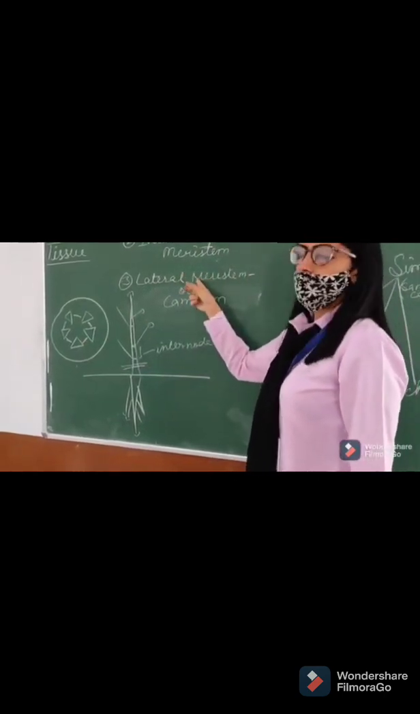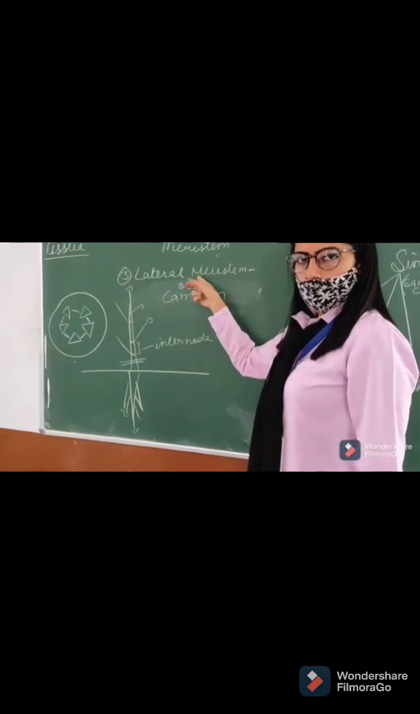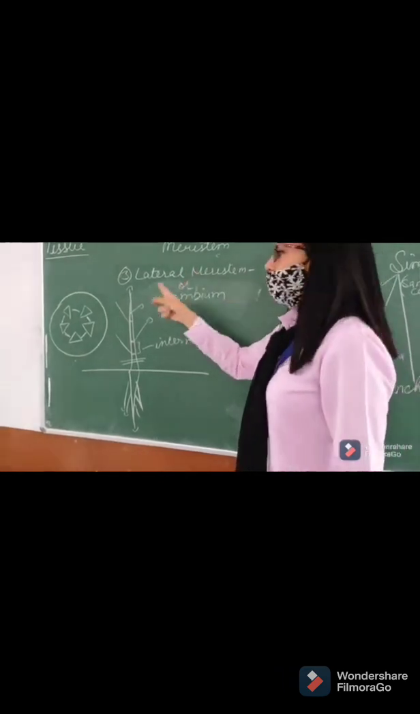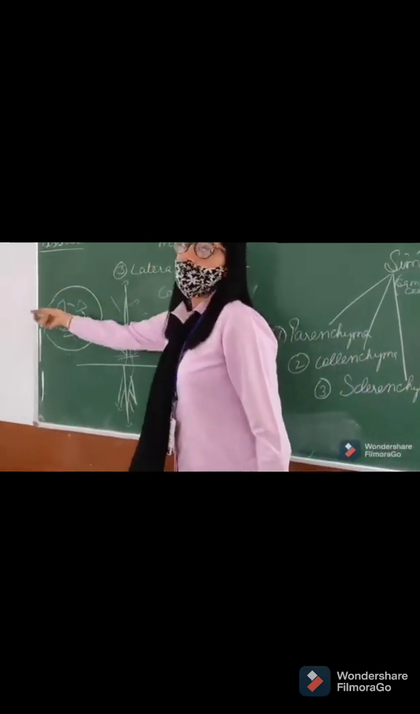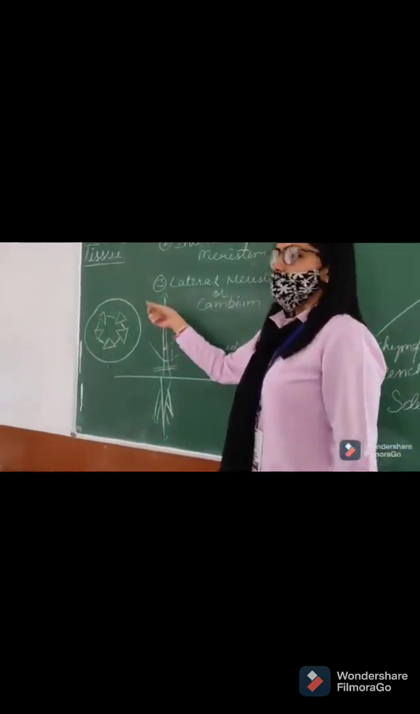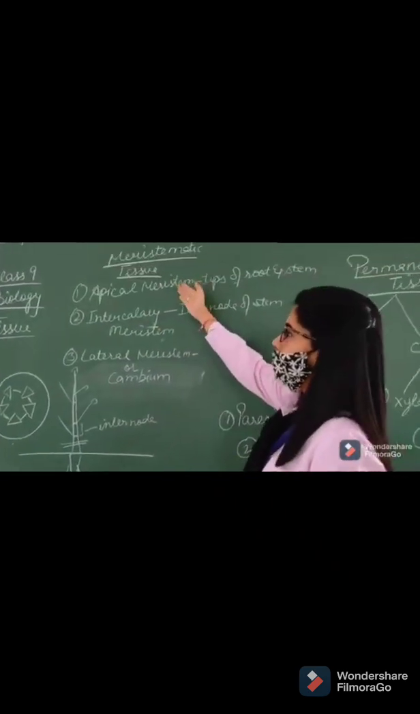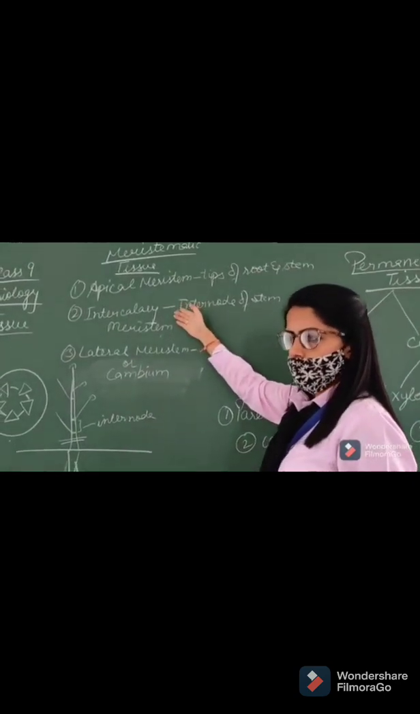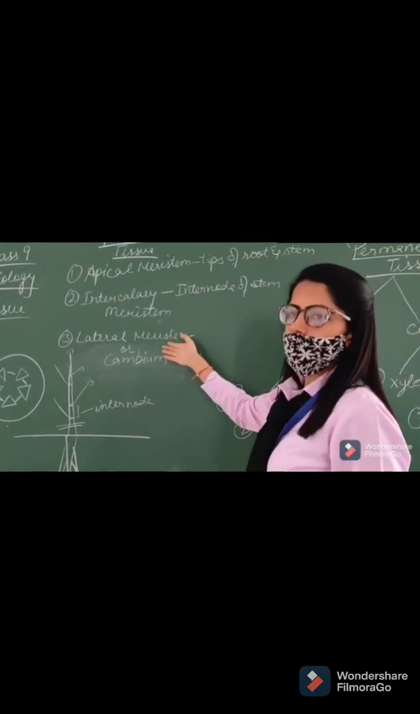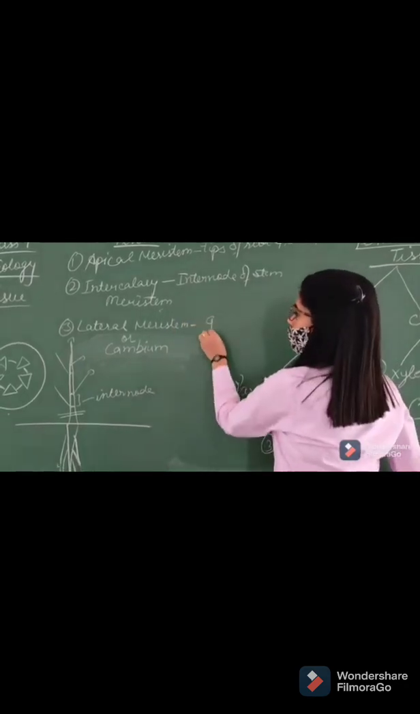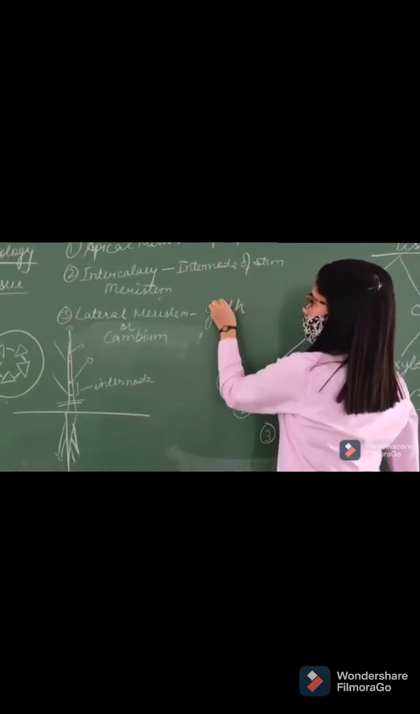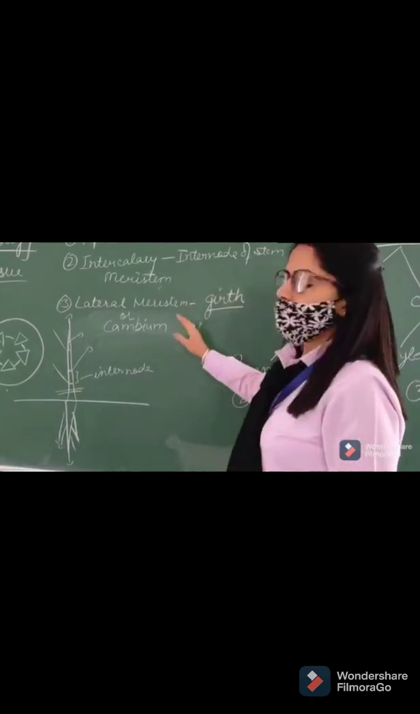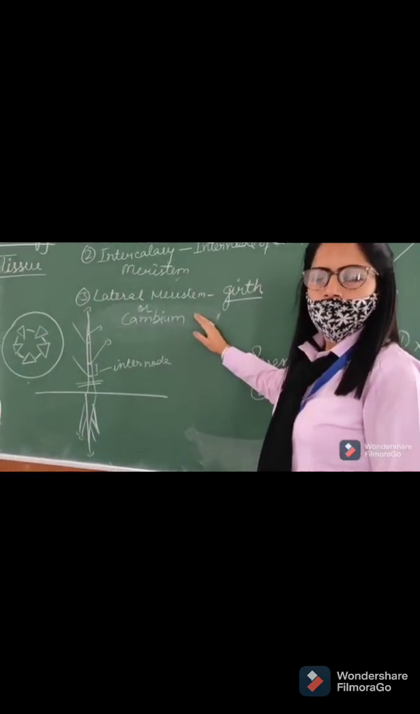So when lateral meristem is growing, the cells are dividing. So what is going to happen? The diameter of the plant increases. Right? So here you can see apical and intercalary. This leads to an increase in the length of the plant, and lateral increases the girth of the plant. Girth means diameter. Alright.